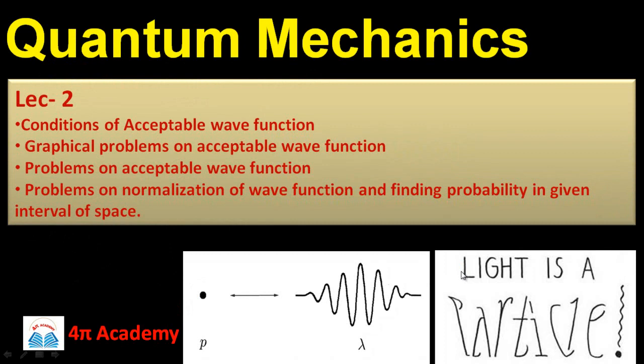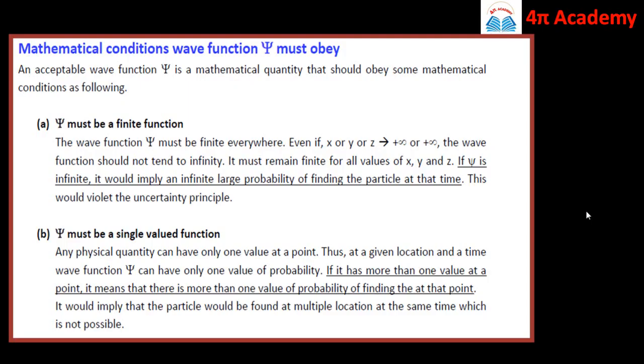This is Milind Batwardhan, and today we are going to have our second lecture on quantum mechanics, in which we are going to discuss the conditions of acceptable wave function, graphical problems on acceptable wave function, problems on acceptable wave function, then problems on normalization of wave function, and finding the probability in a given interval of space. So let us look at the wave function psi.